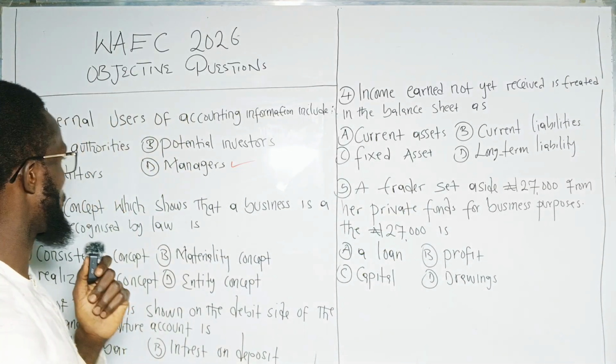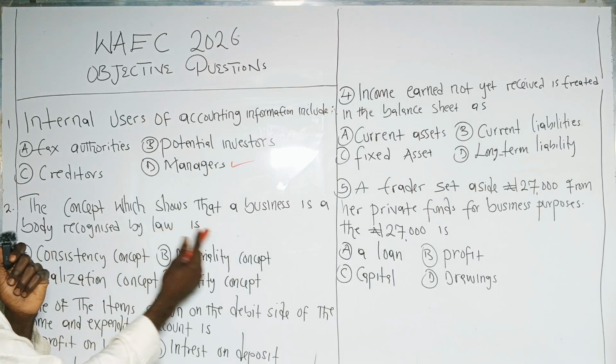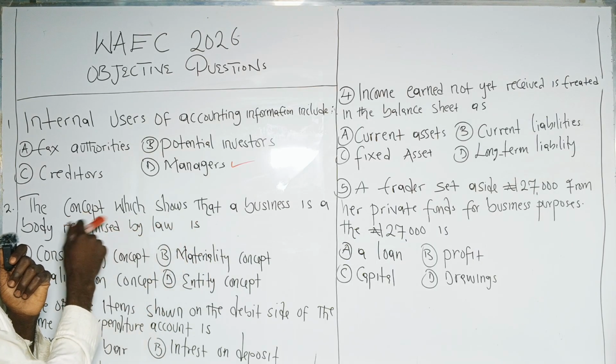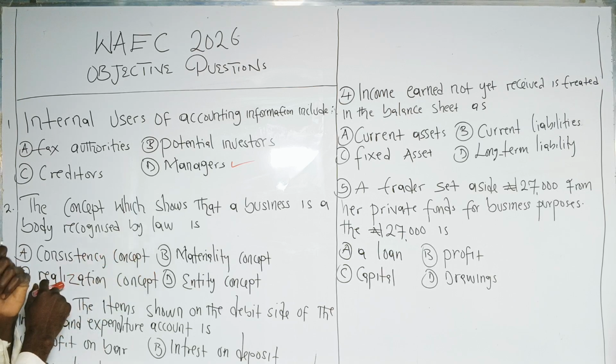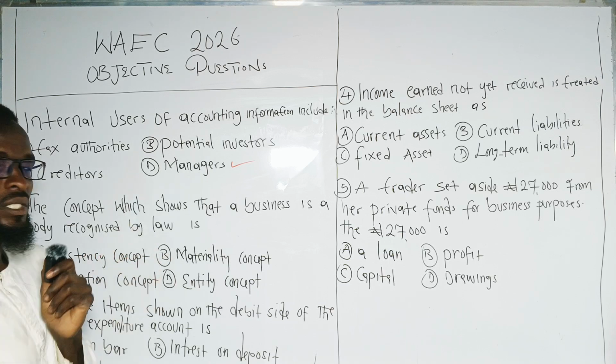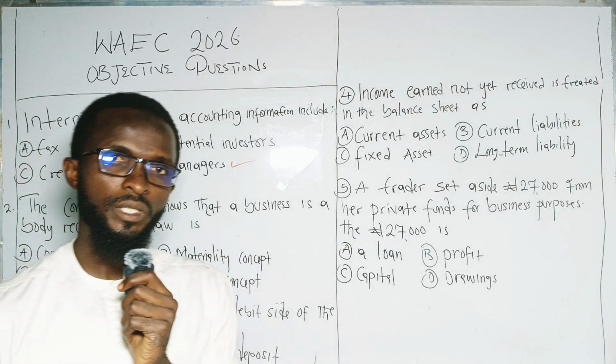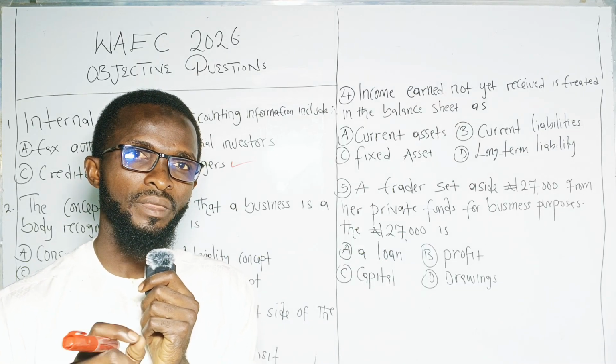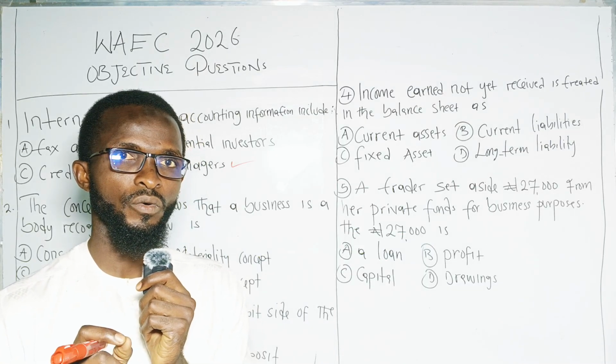So it's not the answer. We are talking about the concept that shows that business is a body recognized by law.